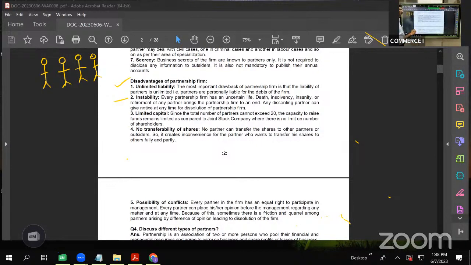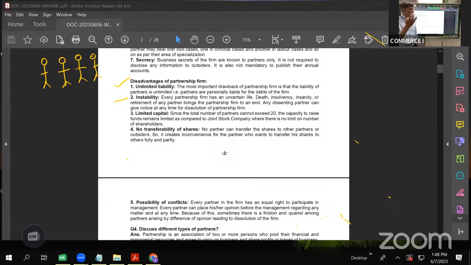So there is an instability because if any of the partners does not want to continue, he can retire. There is one option, or else he can send a notice of dissolution. When he sends a notice of dissolution, in that case, the firm has to be closed totally.